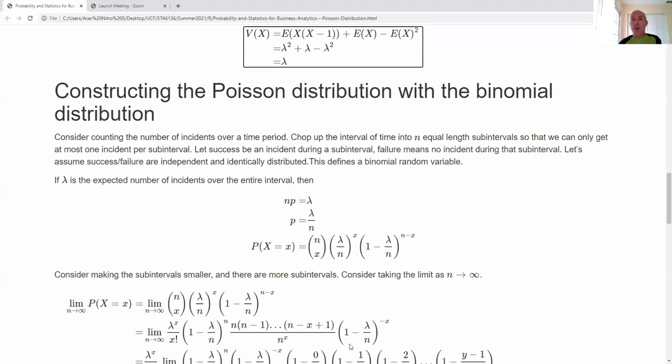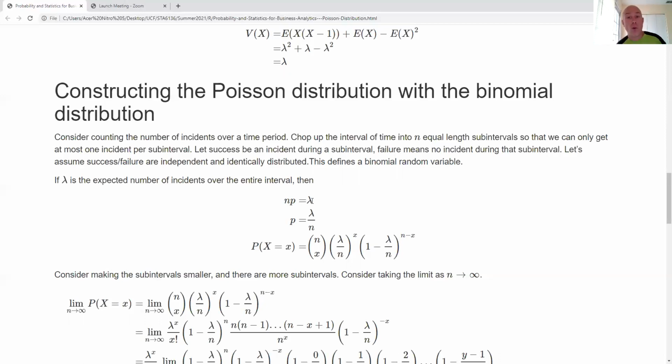If I do that, I have n sub-intervals, and let's say that lambda is the true average of what would happen over the entire interval. The number of sub-intervals times the probability of an incident in a sub-interval, when I can only have one incident per sub-interval, tells me that n times p has to be equal to lambda, if I'm using incident or no incident inside a sub-interval to define a Bernoulli random variable.